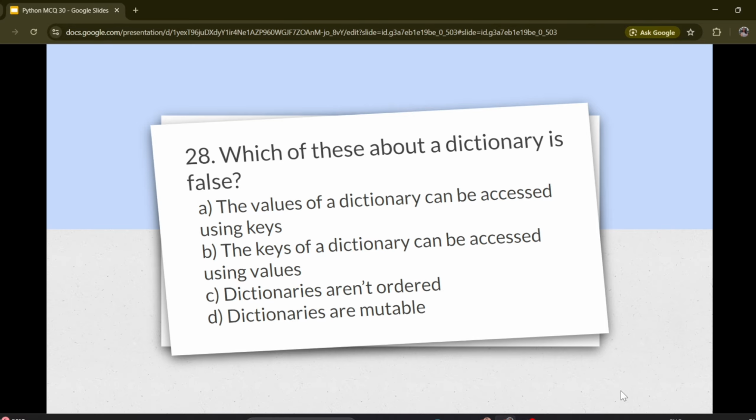Question number 28. Which of these about a dictionary is false? Options are A. The value of a dictionary can be accessed using keys. B. The keys of a dictionary can be accessed using values. C. Dictionaries aren't ordered. D. Dictionaries are mutable. Correct answer is B. The keys of a dictionary can be accessed using values.